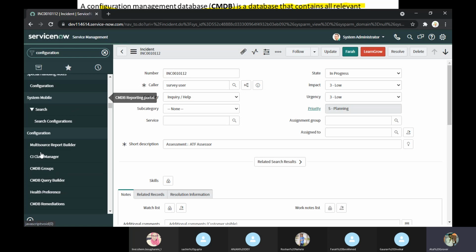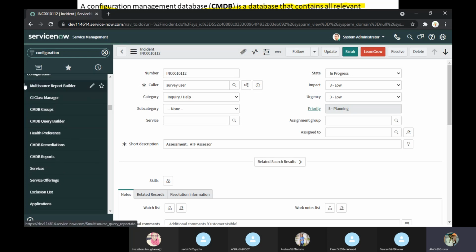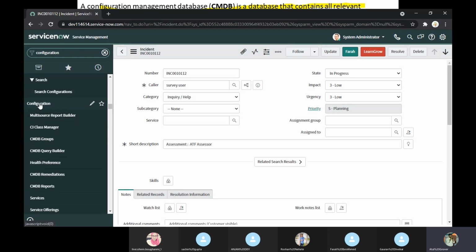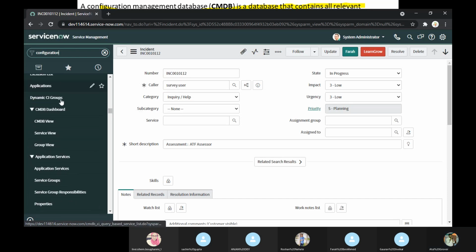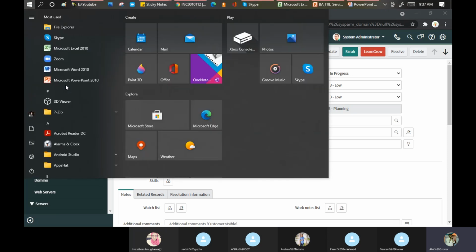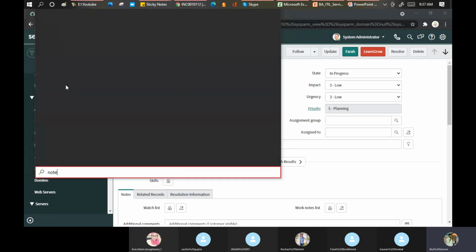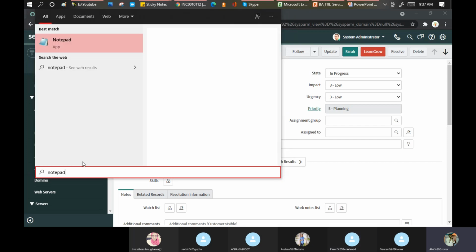You can see it here, right? So this is my basic application configuration. Under that I have multiple modules here. Okay, you can see now. Let me open my notepad. I did not write a lot, sorry, I did not write for two or three days. Let me write something here.